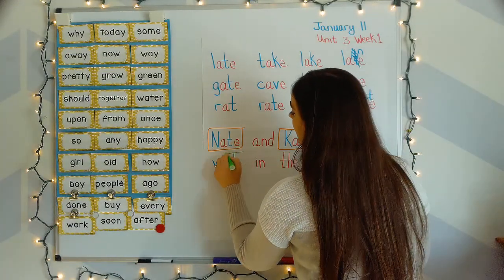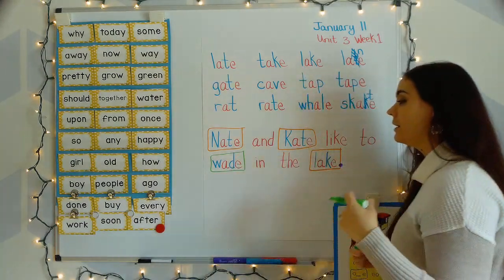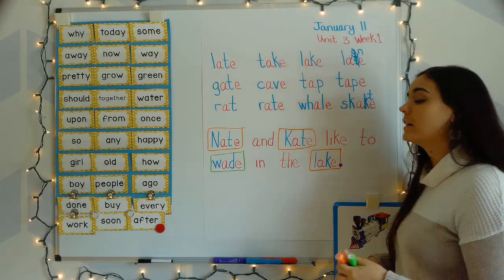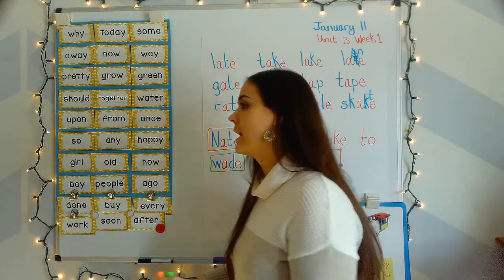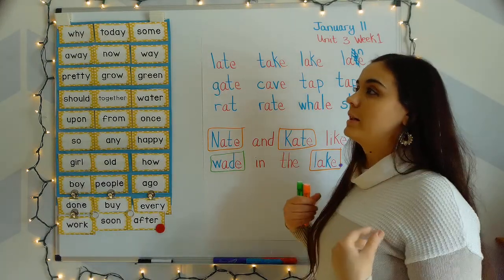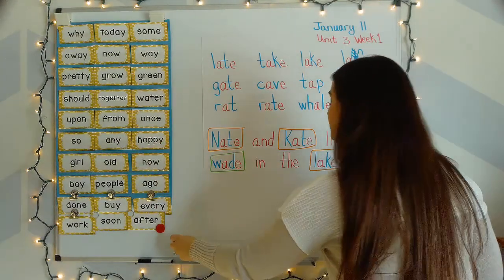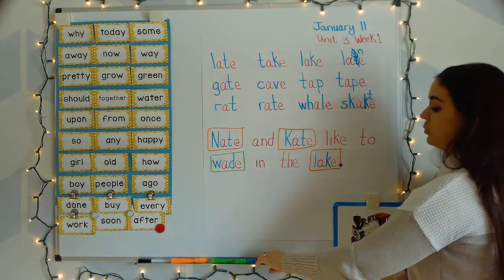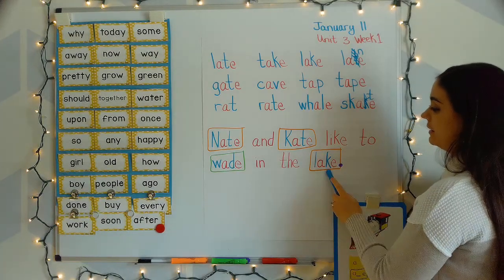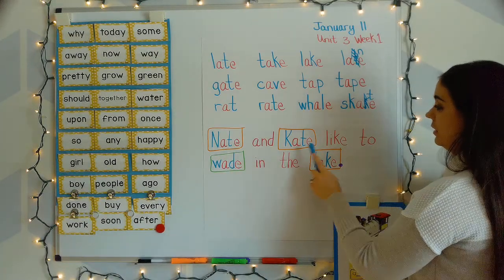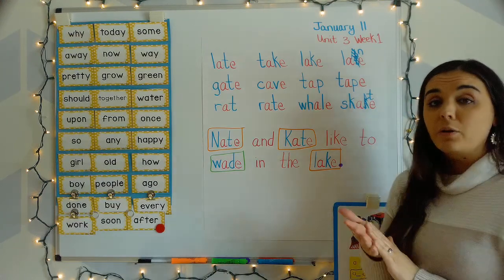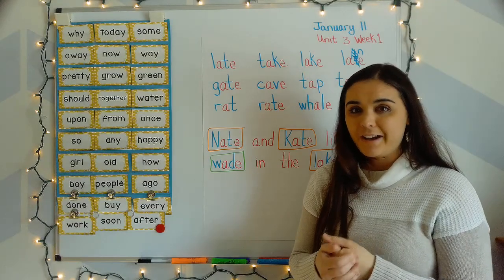So when I read this sentence, I picture two people at the lake. They're in the sun. They're having a good time. And then they decide they want to go into the water. So they're wading through the water. They're just kind of creeping around. Maybe in a bit, they'll get really brave and want to swim in that cold water. All right, so let's go ahead and read our sentence one more time. Nate and Kate like to wade in the lake. Your turn. Beautiful. Thank you so much for your focus and participation. It definitely pays off. We'll see you later.